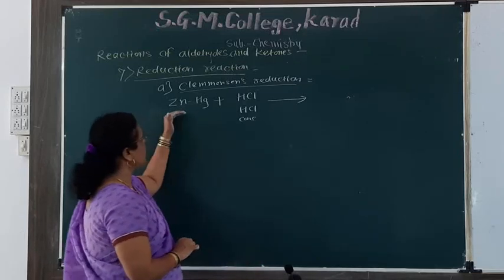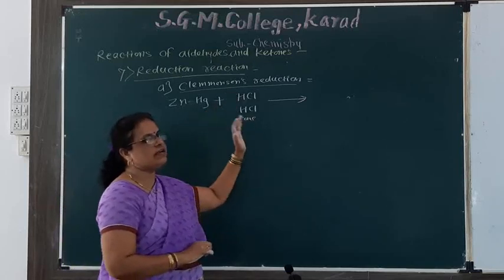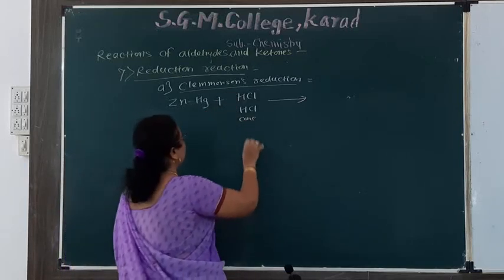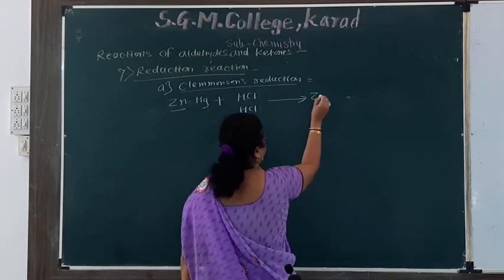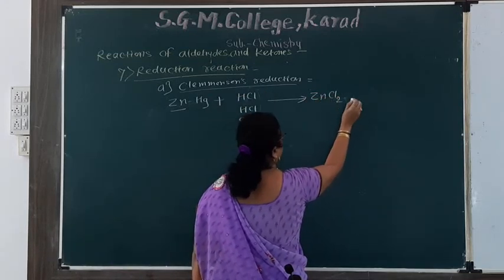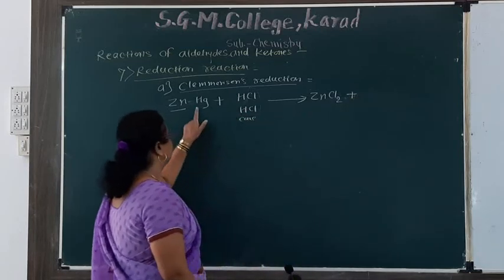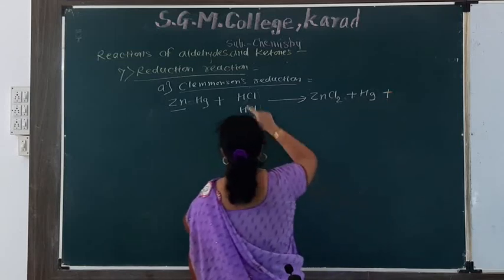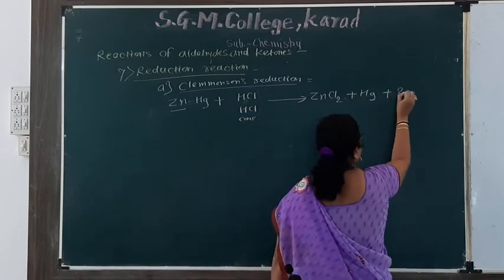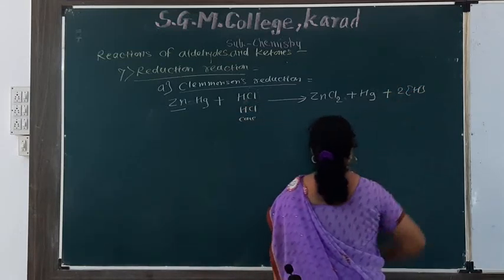First, zinc amalgam reacts with concentrated HCl to give Zn, 2Cl gives ZnCl2 plus Hg plus these 2 hydrogens, that is 2 nascent hydrogen.